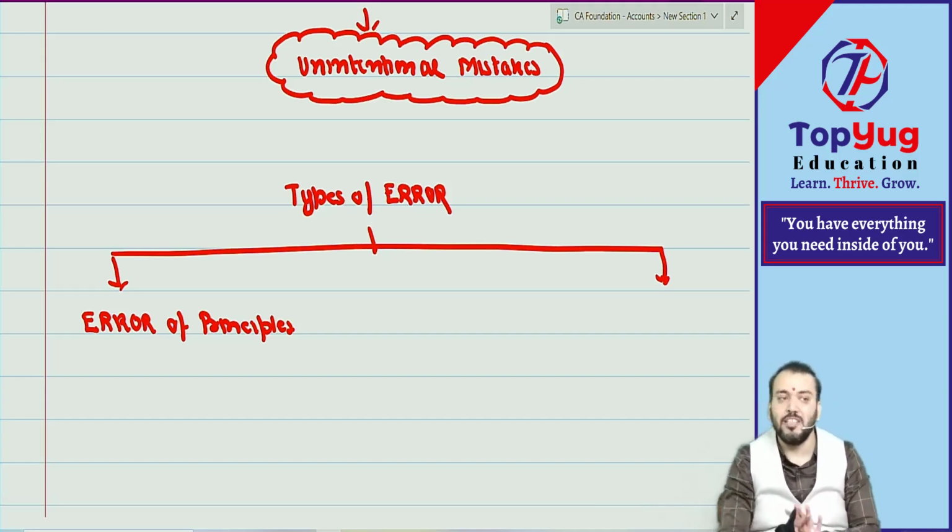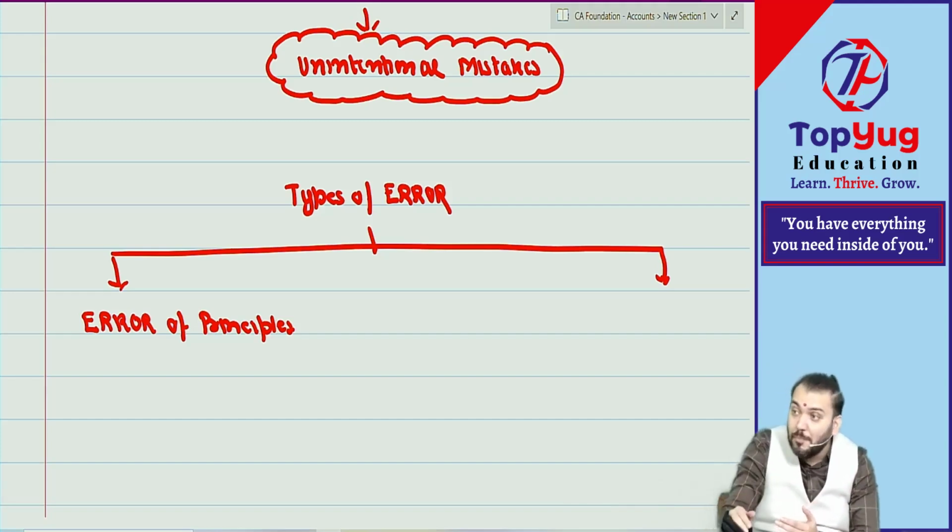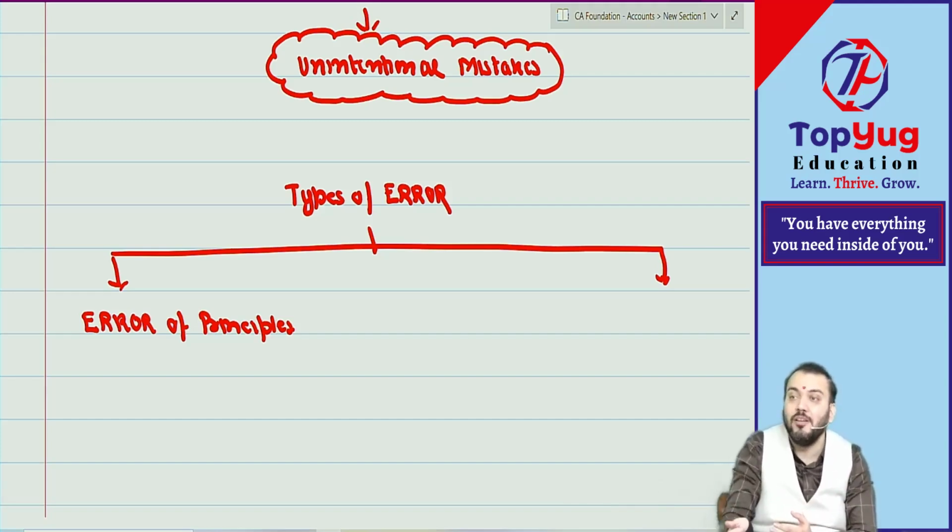Correct now. Means you know debit credit. Debit credit is correct. Means you have made the correct journal entry as far as the rules are concerned. But you have not applied the accounting principle. For example, we have done the conservatism principle, the realization concept, the cost concept. So you have made some mistake in applying that accounting principle.